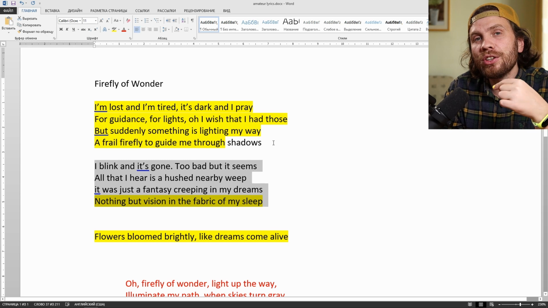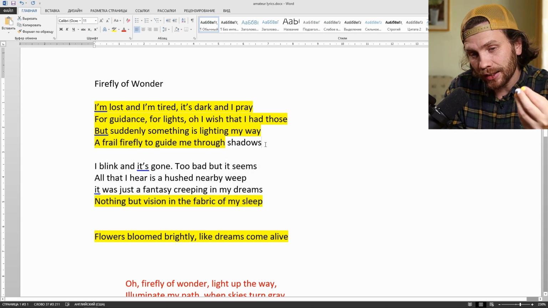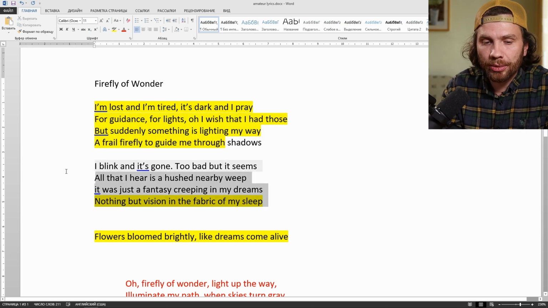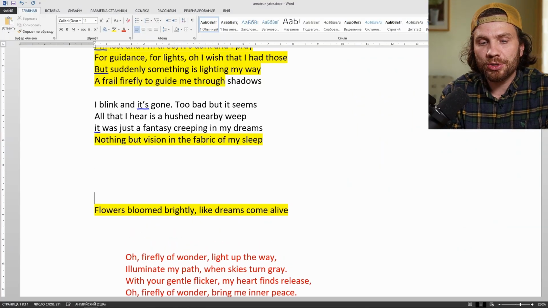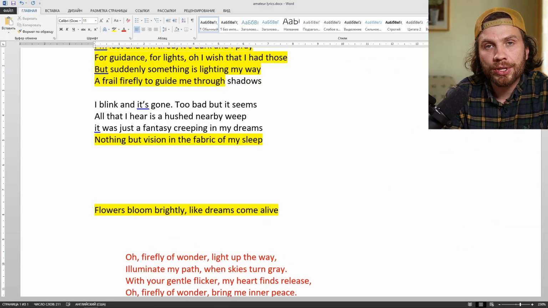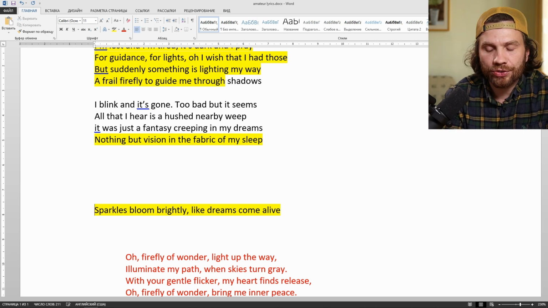That's more like it. It still retains the original style, not going too professional, still being amateur because of the irregularities of the rhythm, but it has stronger lines and stronger positions again. Okay, last line. Flowers bloom brightly like dreams come alive. And we'll replace the flowers with sparkles. Bloom brightly like dreams come alive.